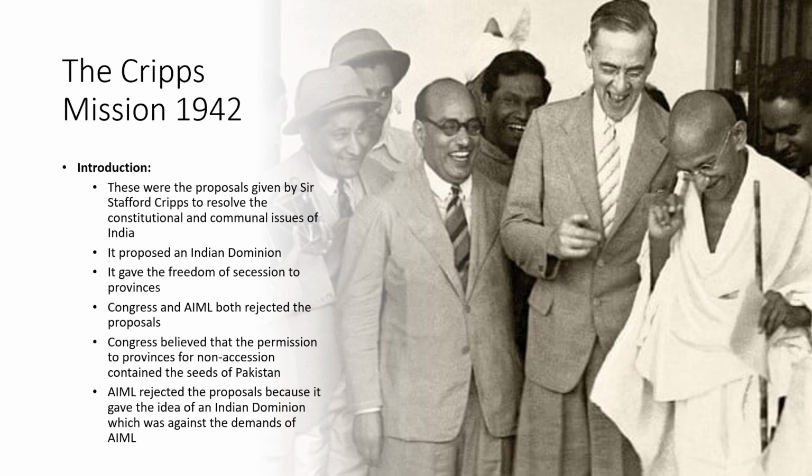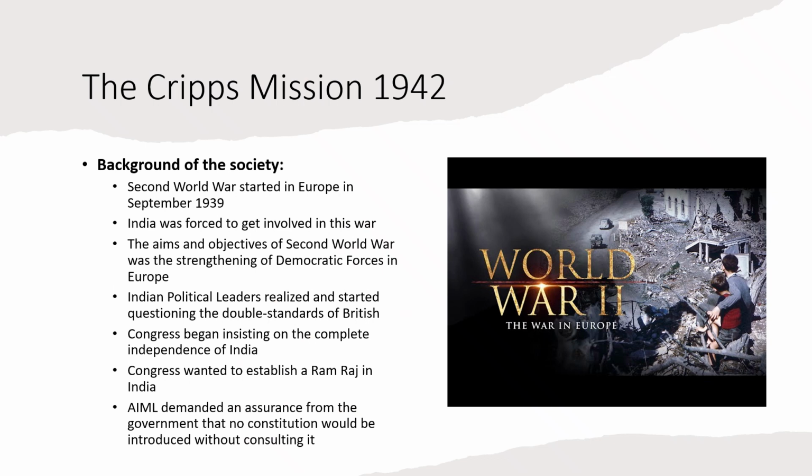Then All India Muslim League also rejected the proposals because it gave the idea of an Indian dominion, which was against the demands of All India Muslim League. So this was the brief introduction of the Cripps mission, and now we would discuss this in detail, starting with the background of the society.